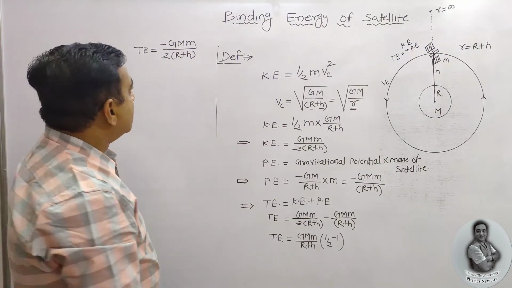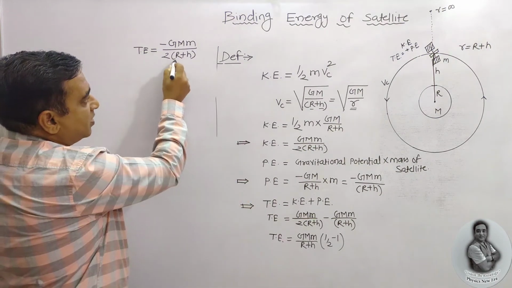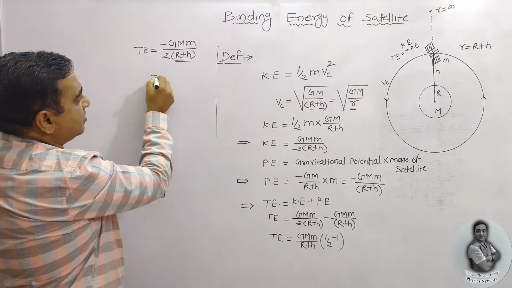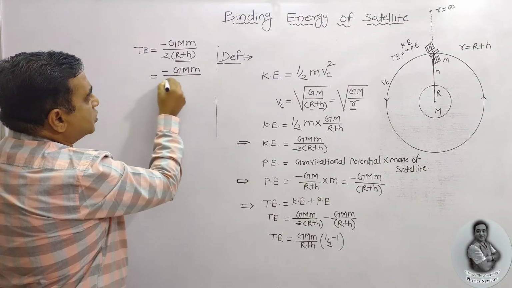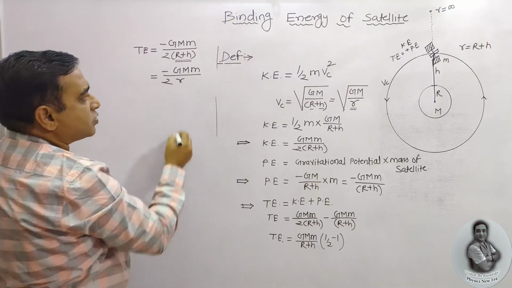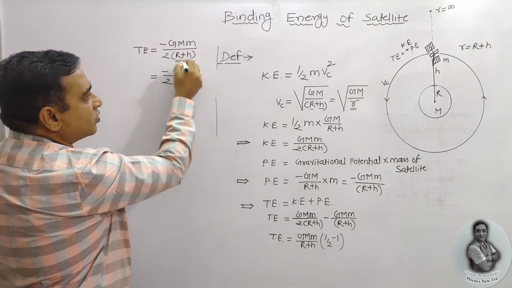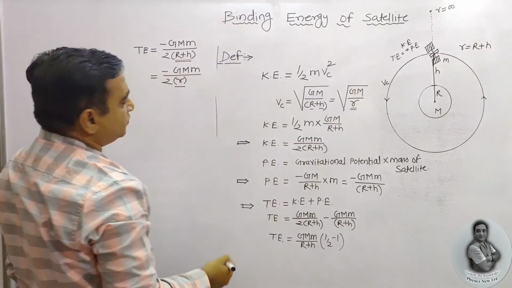If I consider this orbital distance, I can write this equation as GM upon 2 in bracket small r also. We know that small r is equal to capital R plus h.